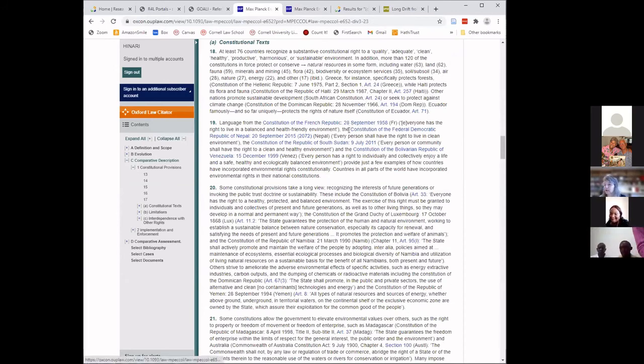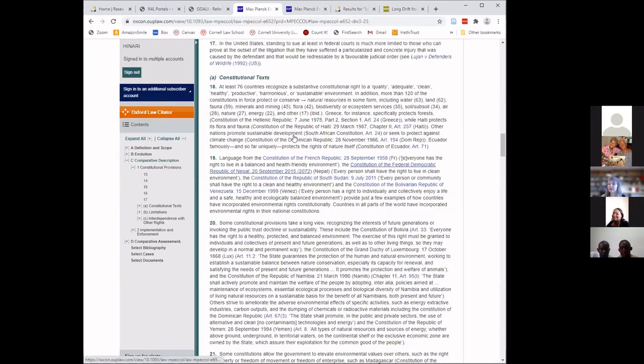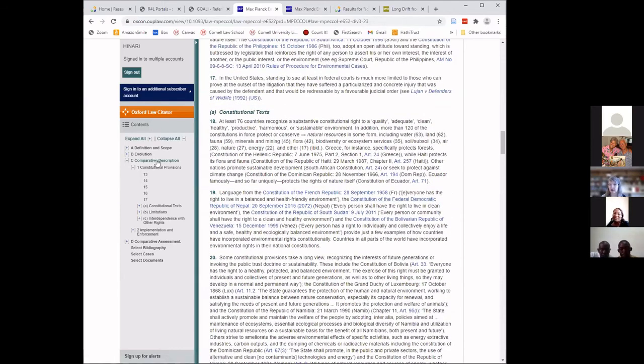So again, I can use one of these here. For example, I'm seeing Constitution of France, Constitution of Nepal, Constitution of South Sudan. If I'm interested in the topic and how different, this is showing me how different constitutions recognize a constitutional right to, here's my quotation, a quality, adequate, clean, healthy, productive, harmonious, or sustainable environment.